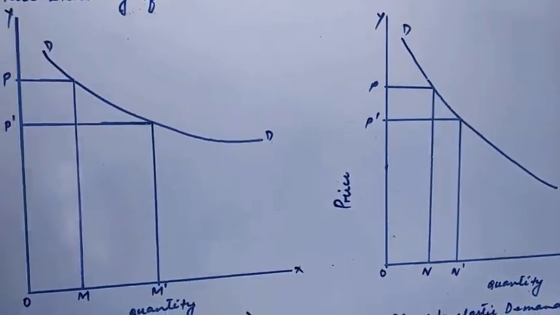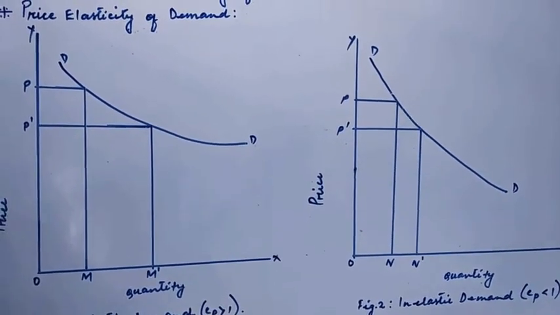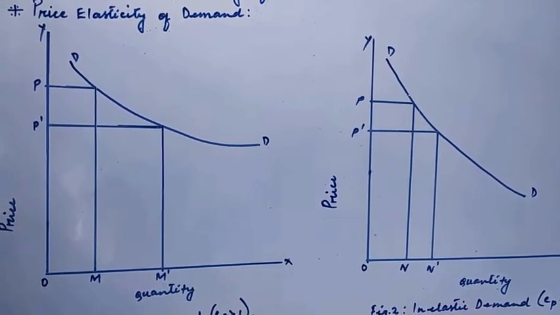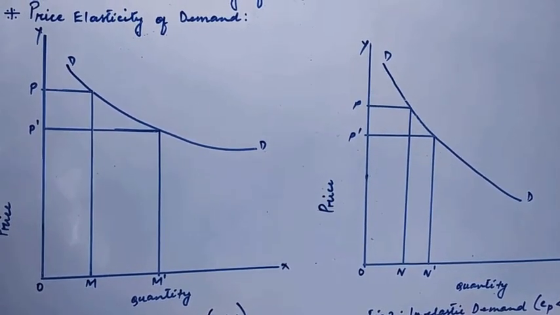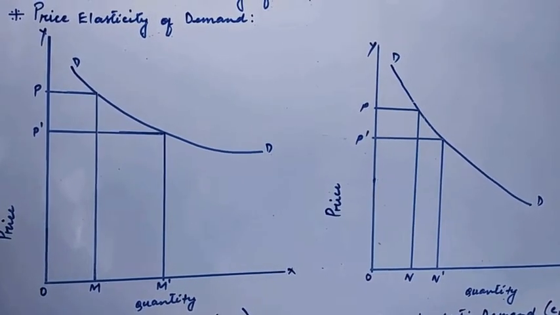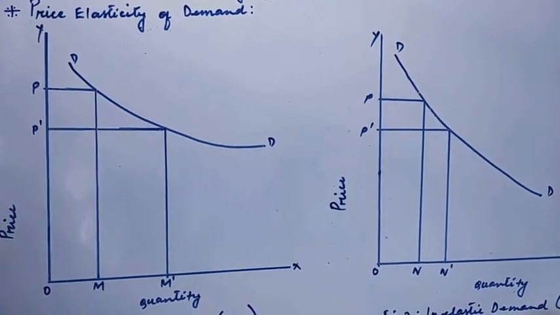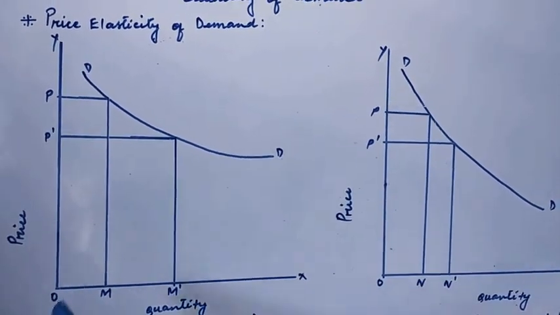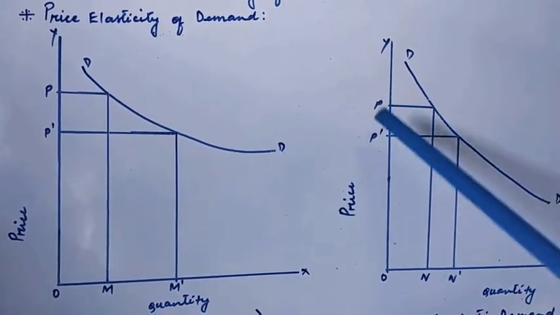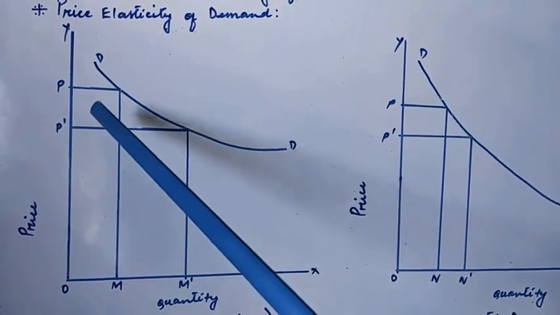It is clear from figure 1 and 2, which represent 2 demand curves, that for a given fall in price, price has fallen from OP to OP dash in both the cases.